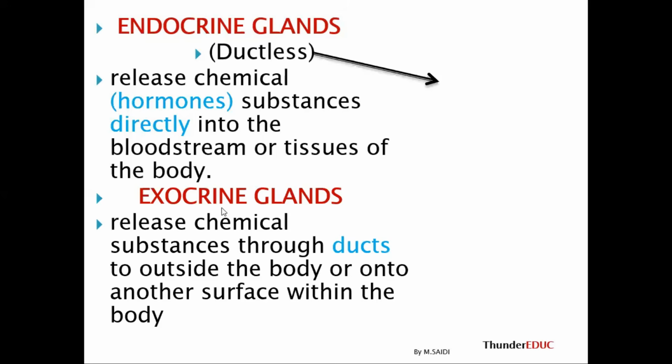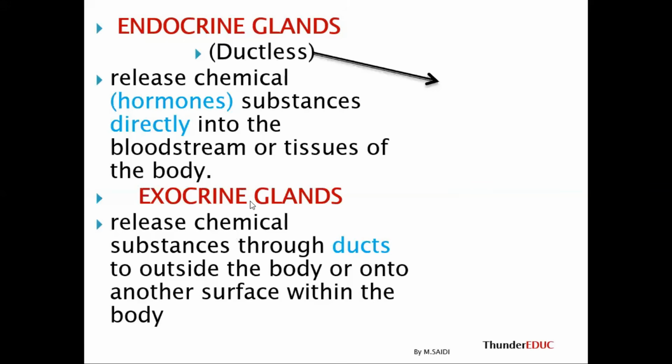So we are saying that exocrine glands release chemicals or substances through ducts. Exo means out, and crine, they secrete their substances out, or they secrete substances direct to where it is needed. The endocrine one secretes substances into the bloodstream, then the blood takes the hormones where they are needed. But this one, the substances are being secreted where they are needed.